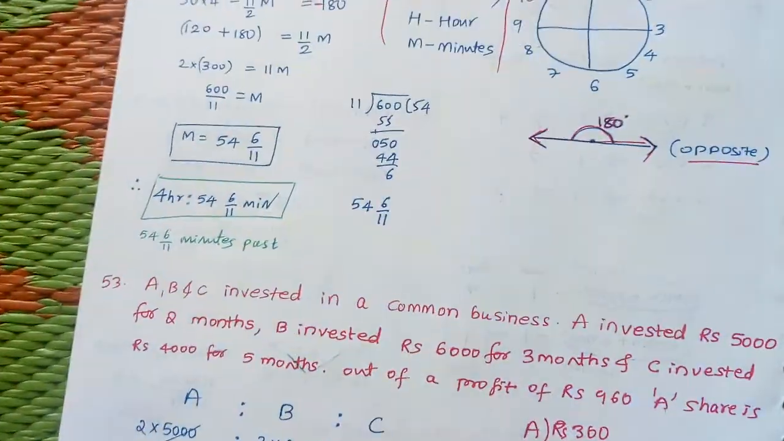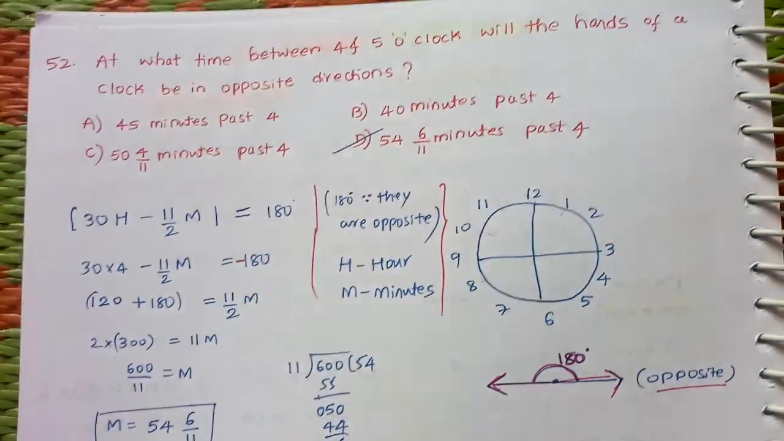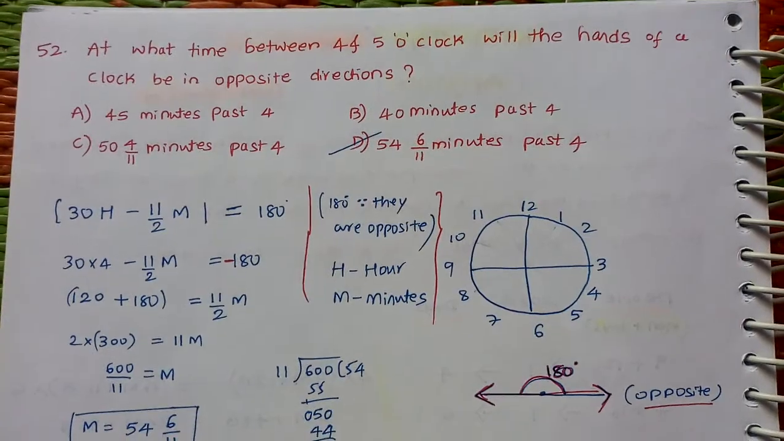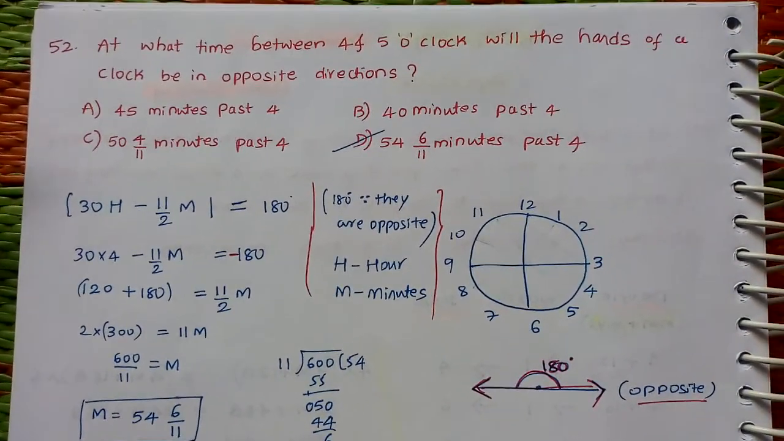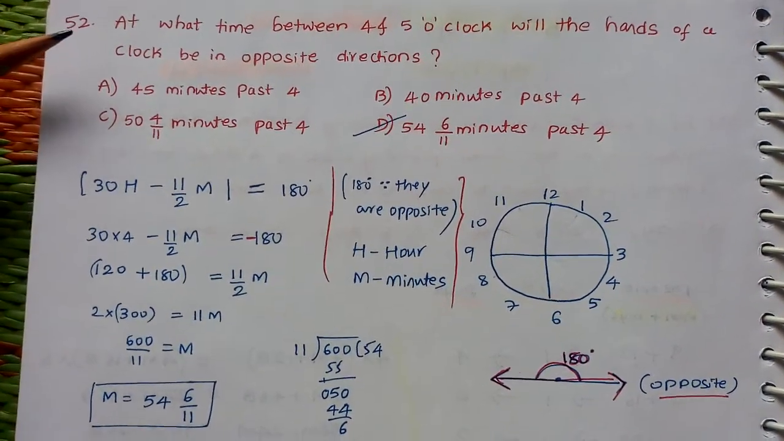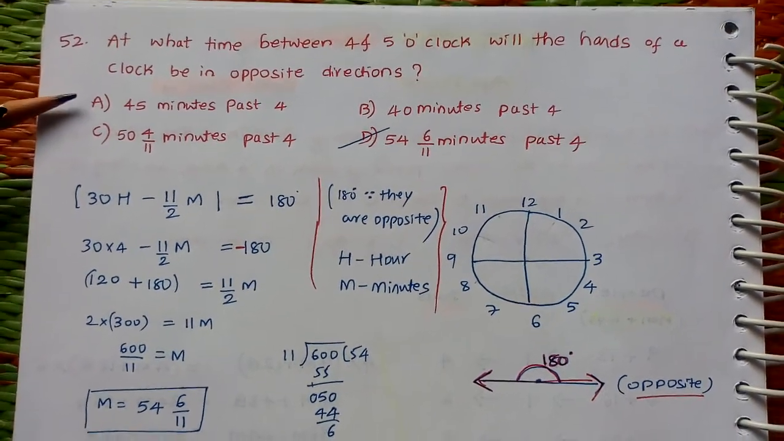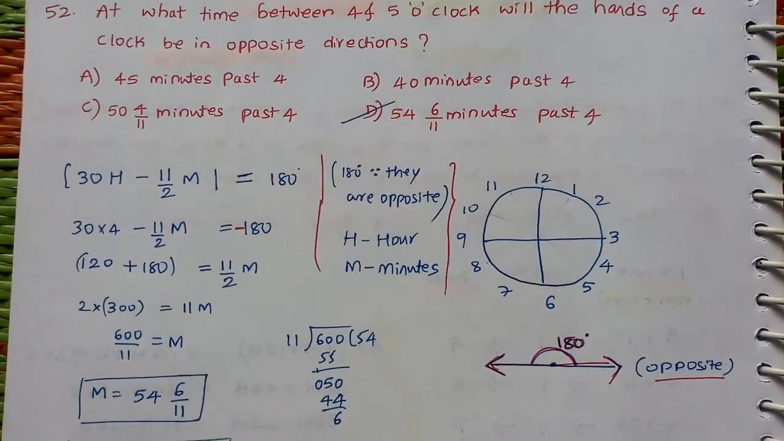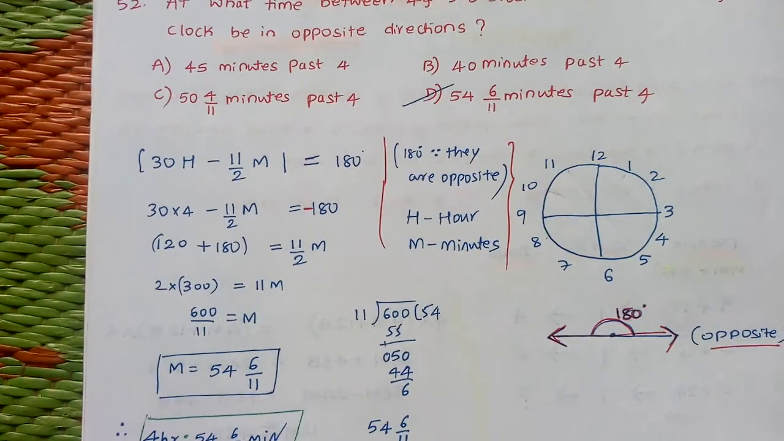Next question. This is a very interesting question. Here it is some tricky question. At what time between 4 and 5 o'clock will the hands of a clock be in opposite directions? Here 4 options are given.